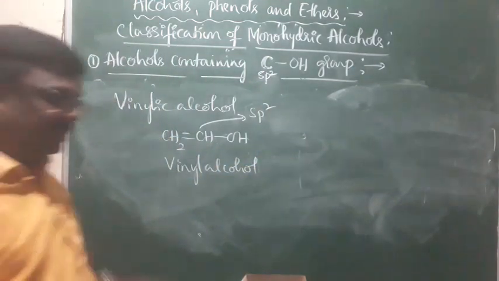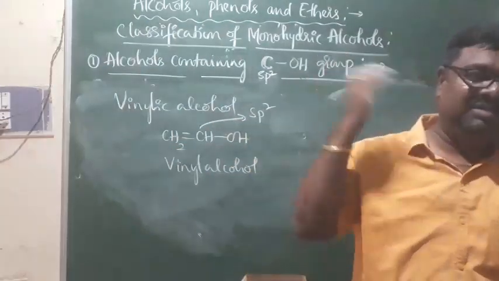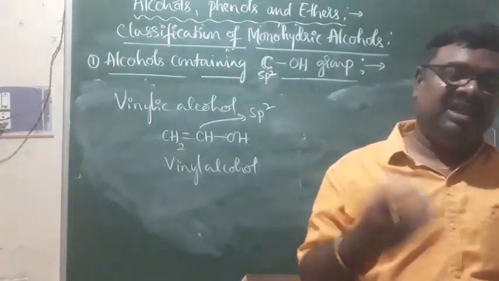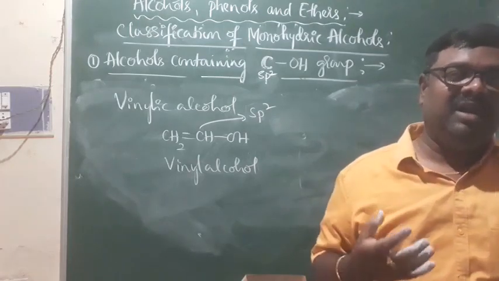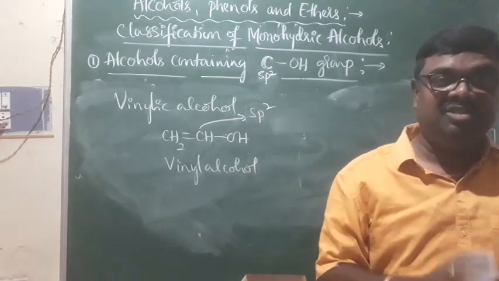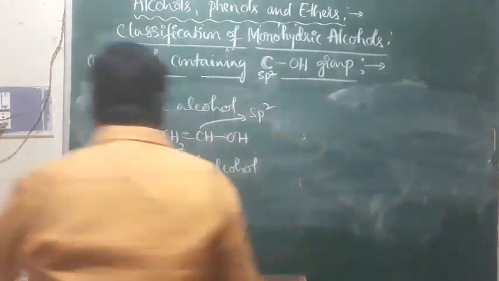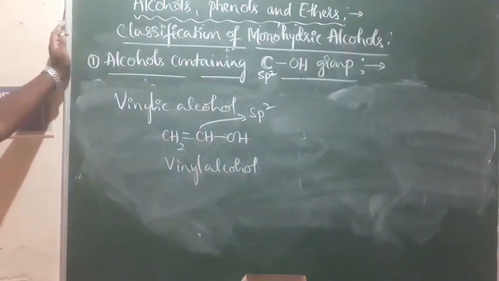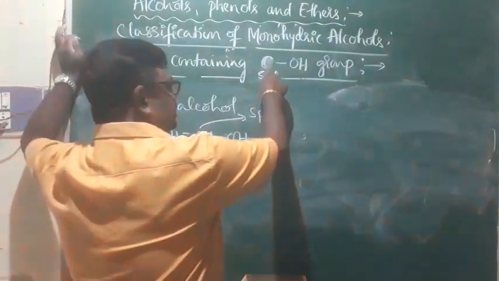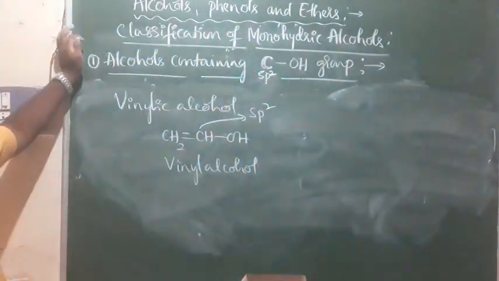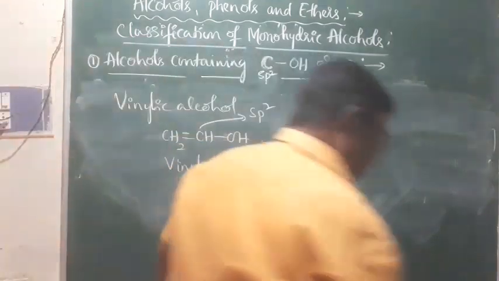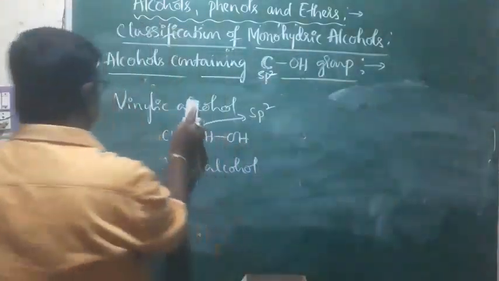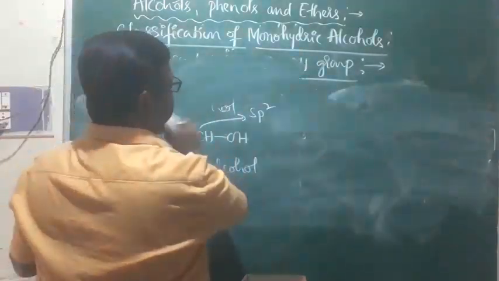Okay? Under the basics of organic chemistry, we discussed everything: sp2, sp3, sp, right? How to identify that? Primary, secondary, tertiary carbon atoms, how to identify that, all these things we discussed. So this is what we call alcohols containing OH group directly attached to the sp2 hybridized carbon atom. That is what we call vinylic alcohols. So that's all about the classification of alcohols.